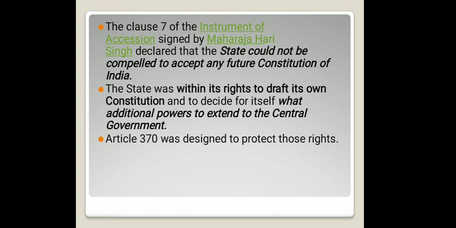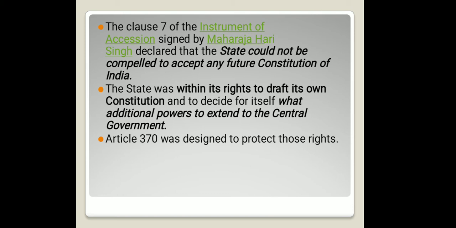So the state of Jammu and Kashmir was within its rights to draft its own constitution, and it could decide what additional powers to extend to the central government with respect to the state. And Article 370 was designed to protect those rights.